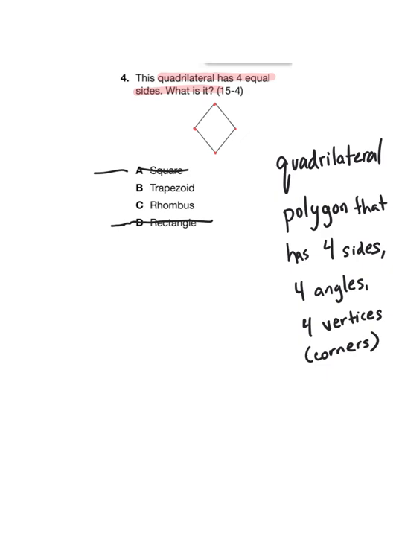It's a type of parallelogram. So it has to have equal sides. It looks like the length of each side is equal. And opposite sides have to be parallel. So these 2 sides are parallel, and these 2 sides are parallel. So it does meet those attributes. Whereas a trapezoid only has 1 set of parallel sides. So in this case, we would choose C, rhombus.